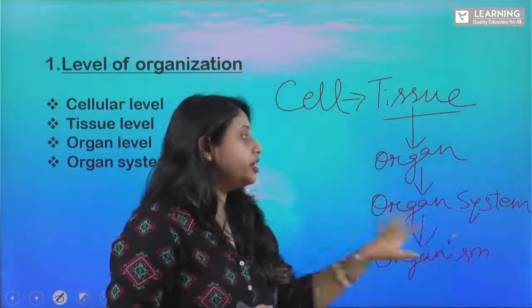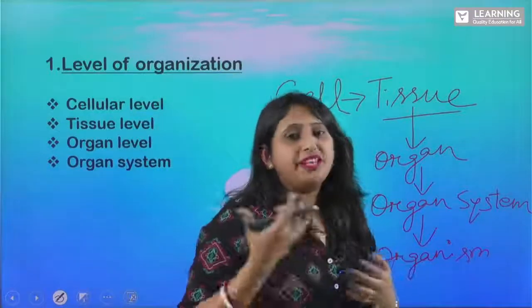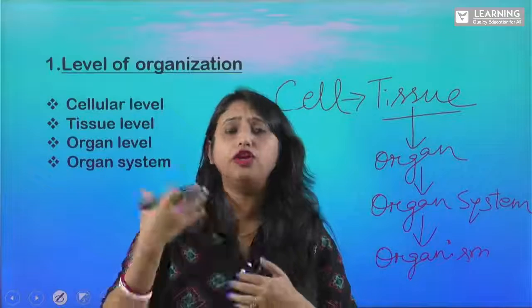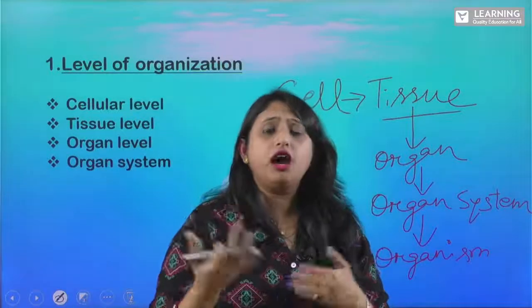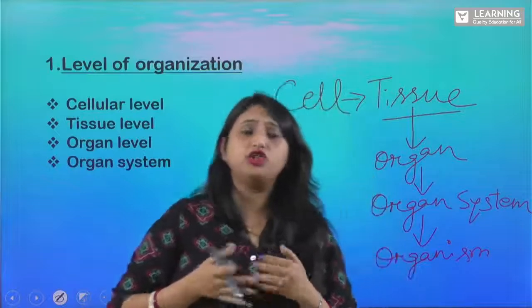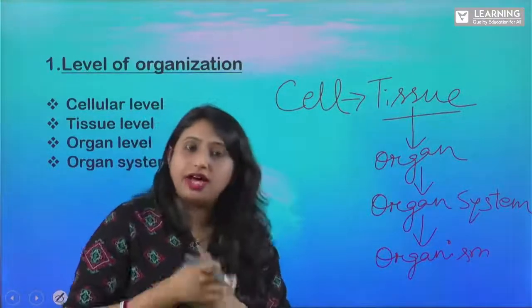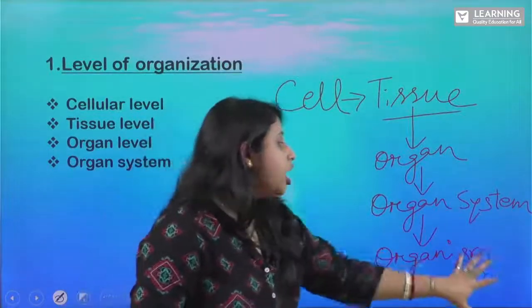So what is this organ system? When many organs are performing specific functions, like in our body we have got different organs, right? We have got brain, we have got lungs, isn't it? These are different organs, so they are performing different functions. So we call a group of organs an organ system. Clear? Now what is this organism?